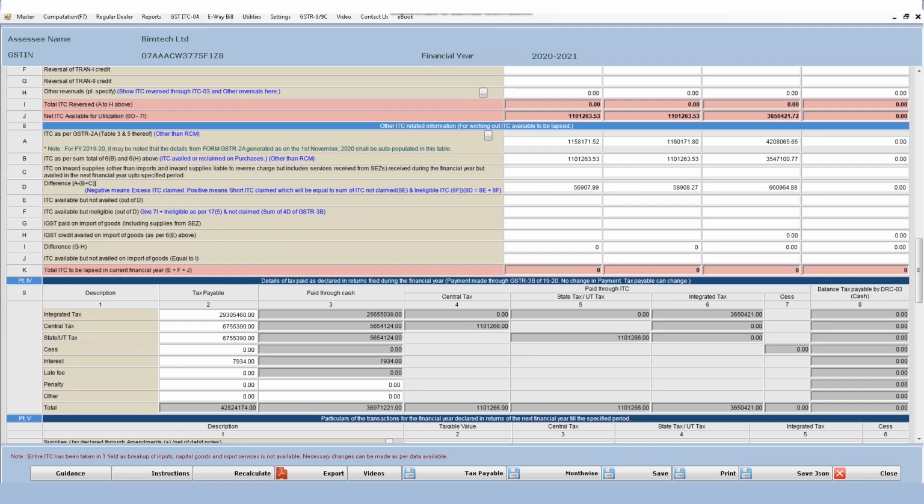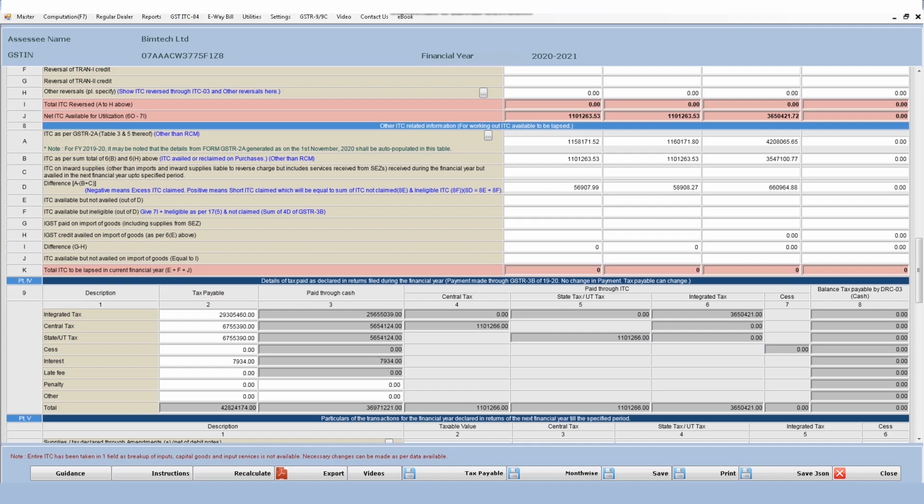Now moving to the most important part, that is table number 8A of GSTR 9, which is the most talked about section, and in which we generally see every client face problems. As you must be knowing, in 8A, ITC as per 2A will be appearing to you, and it is also an auto populated table. So data in this table will already be visible to you. But the most important task with us is to reconcile our 2A data which is appearing in 8A with the actual data which is coming in our GSTR 2A.